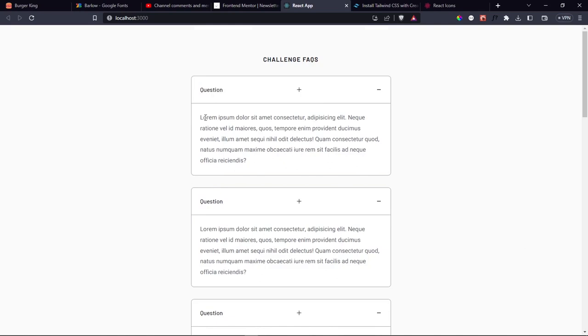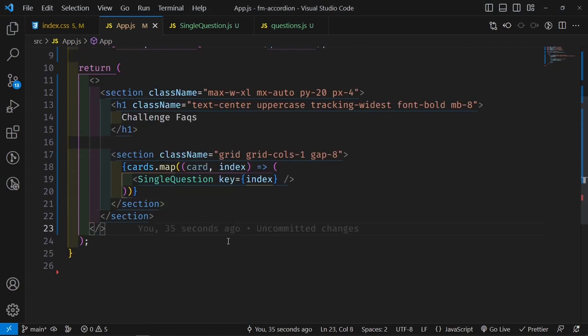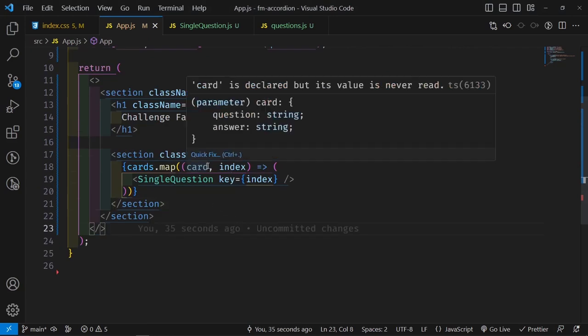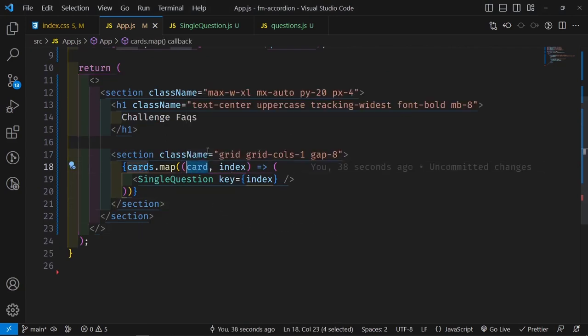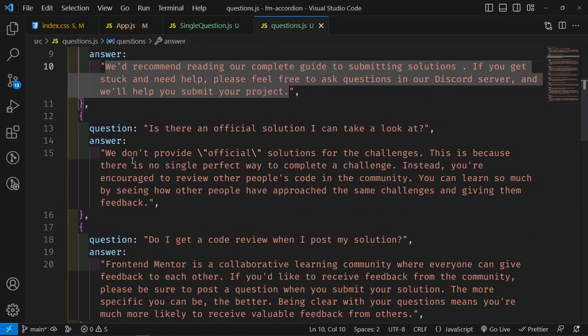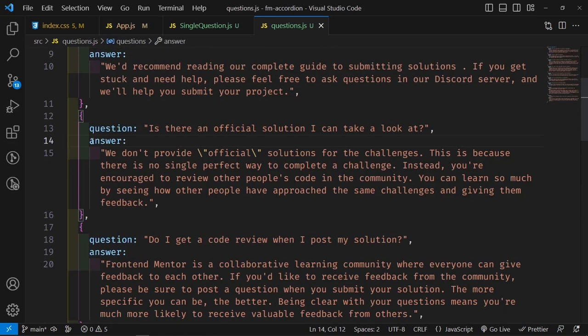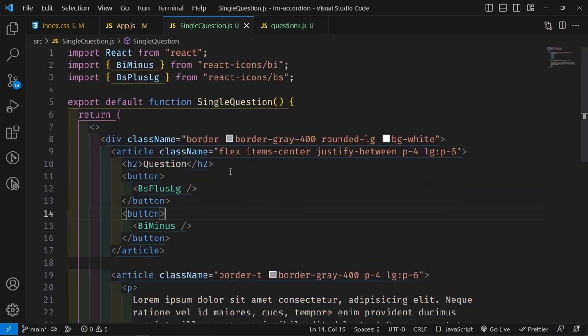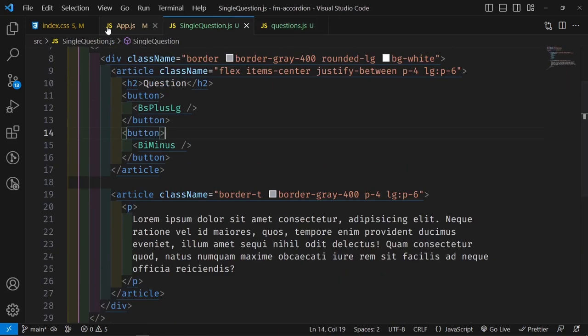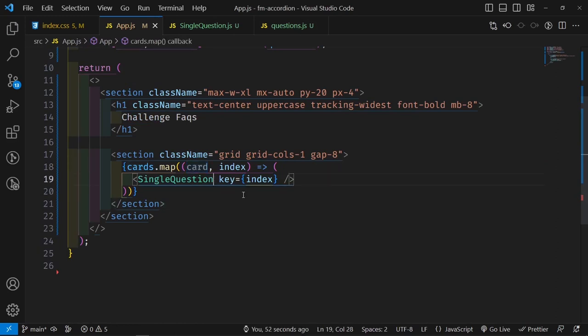Now obviously we don't want to render this on the screen, but we want to render the actual questions. And the way we do that is we need to get the card here, the object that we get back, and then we need to go inside the object and get the question, and then also get the answer, and we do that by using dot notation. Now I'm not going to use dot notation here because I just want to pass in the card that we get back, meaning all the properties of the card.